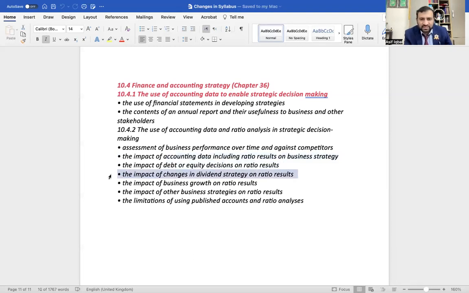The impact of changes in a dividend strategy on ratios, 7. The impact of business growth on ratios, 8. The impact of other business strategies on ratios, 9. The limitations of using published accounts, that was already part of the syllabus, but it is part of this chapter now. Okay, kids, before we end this video about this chapter specifically, I taught this chapter as a part of